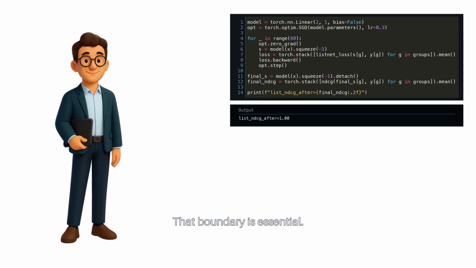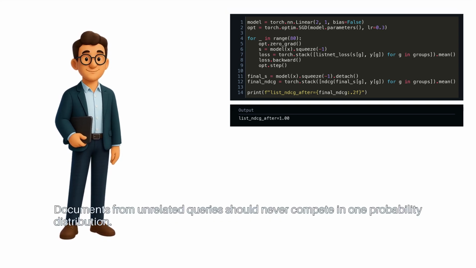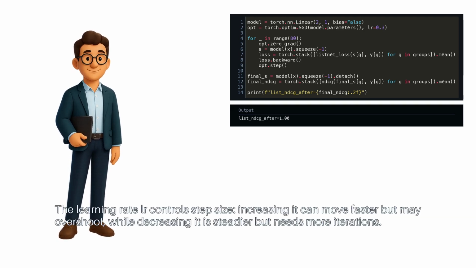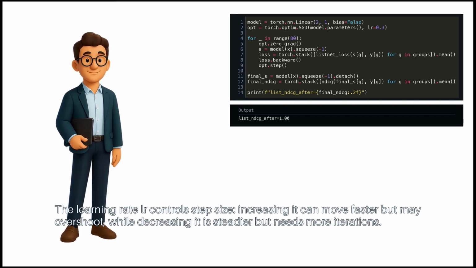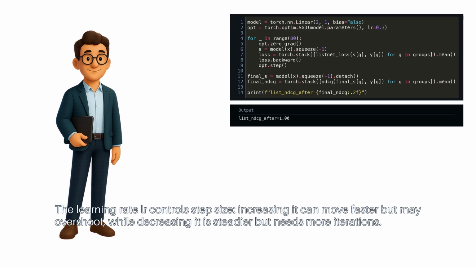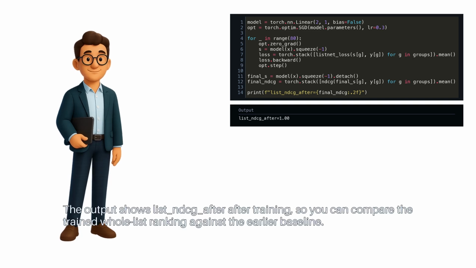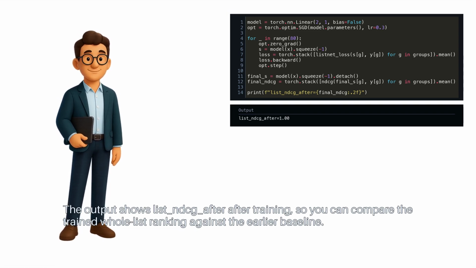That boundary is essential. Documents from unrelated queries should never compete in one probability distribution. The learning rate, LR, controls step size. Increasing it can move faster but may overshoot, while decreasing it is steadier but needs more iterations. The output shows list NDCG after training, so you can compare the trained whole list ranking against the earlier baseline.